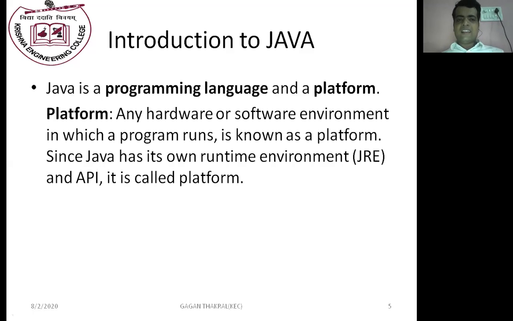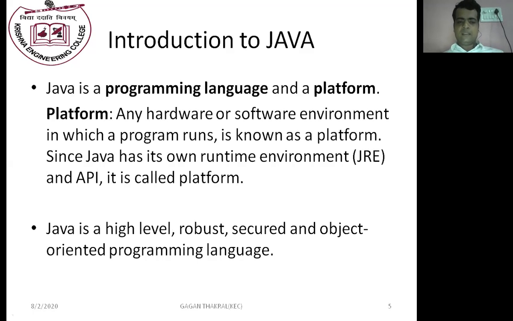So Java is a high-level programming language as well as a platform. Java is a high-level, robust, secured, and object-oriented programming language, which was developed by James Gosling in 1995.